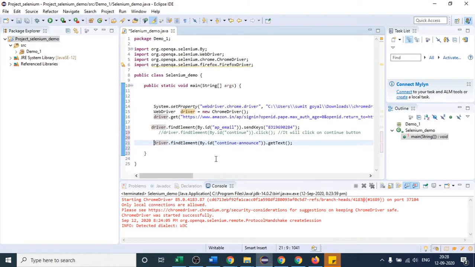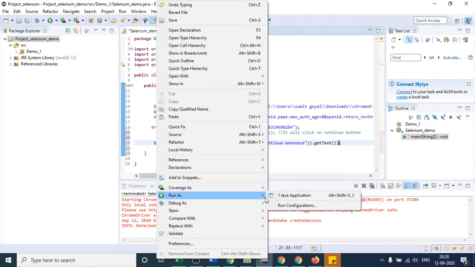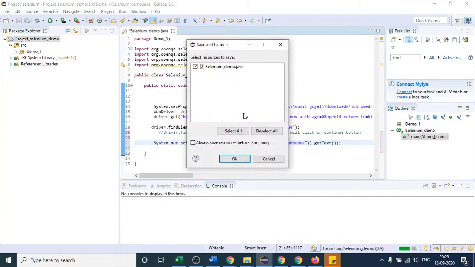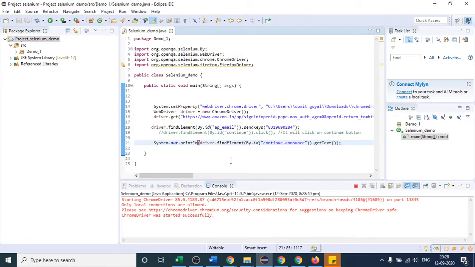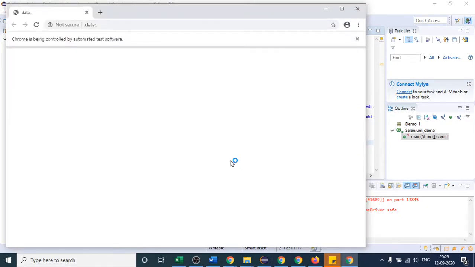After getting the text, we have to print it as well, so I provide the statement System.out.println. It will return and simply print the text "Continue". Let us check whether it is printing or not. I will run it.